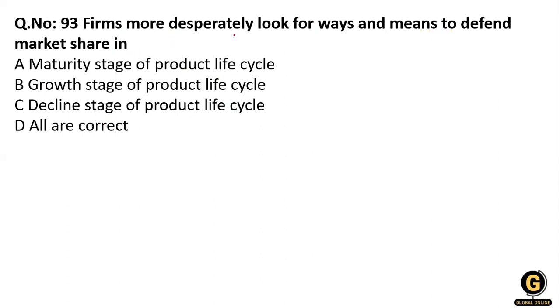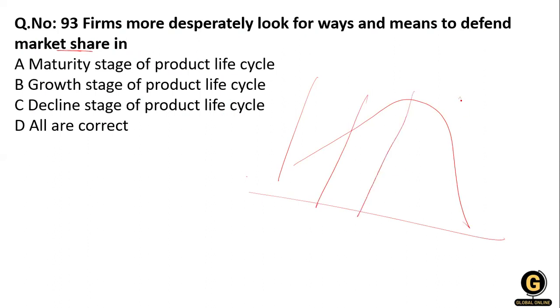Here we need to draw the product life cycle. This is the initial stage, this is the growth stage, this is the maturity stage, and this is the decline stage. In the introduction stage, do they defend the market?